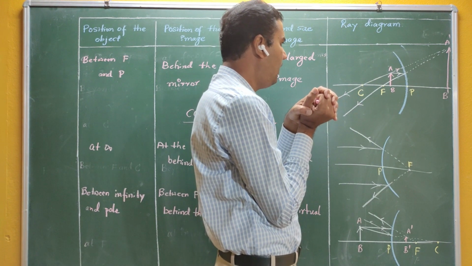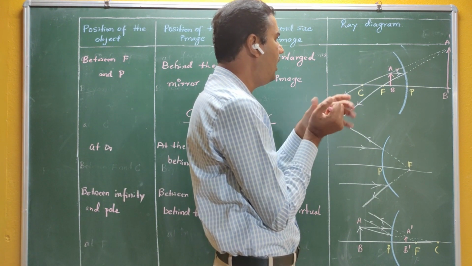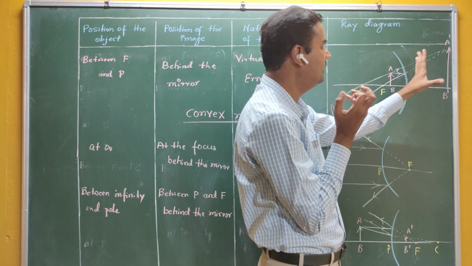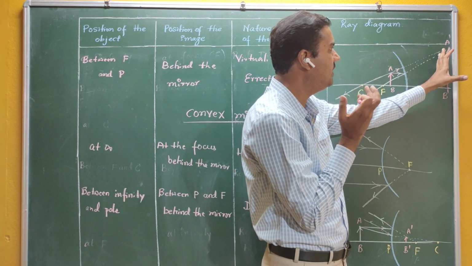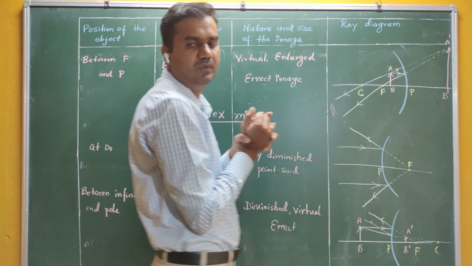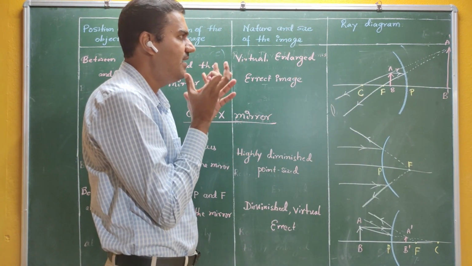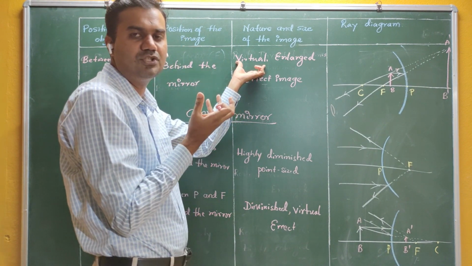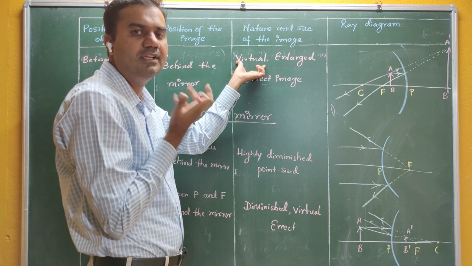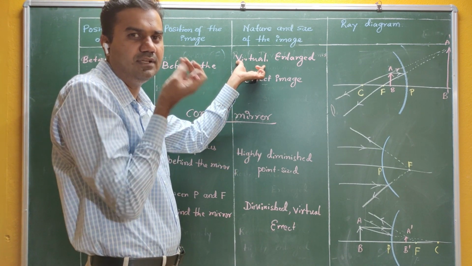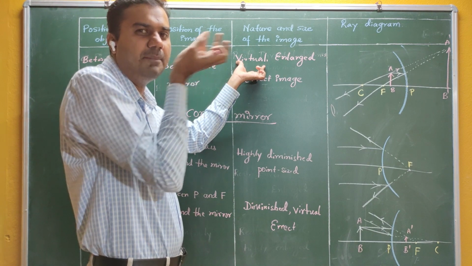Therefore, for the normal eye, it looks like this object has an image at this particular position. So we are getting an enlarged image like that. It is virtual. Why is it virtual? Actually, the rays are not intersecting. There is no question of intersection of rays here. It only appears so.